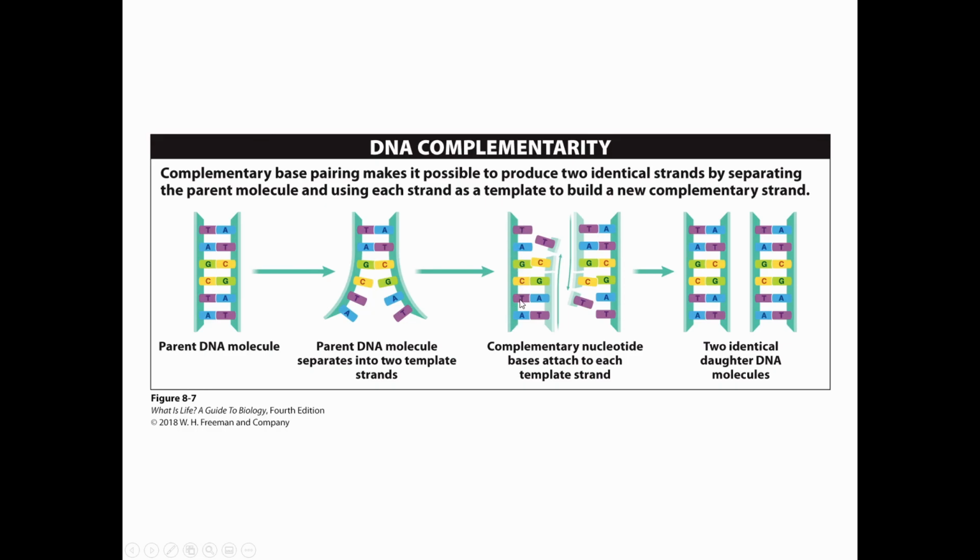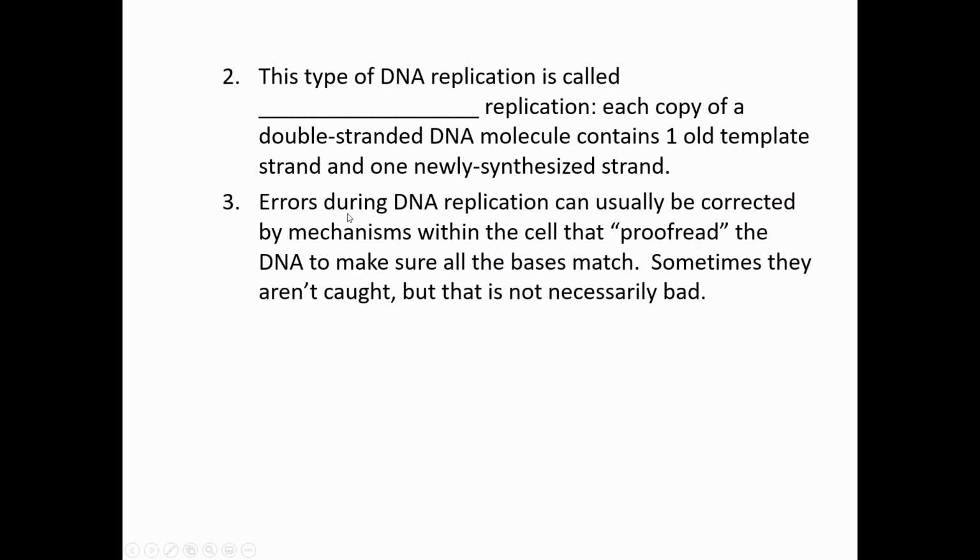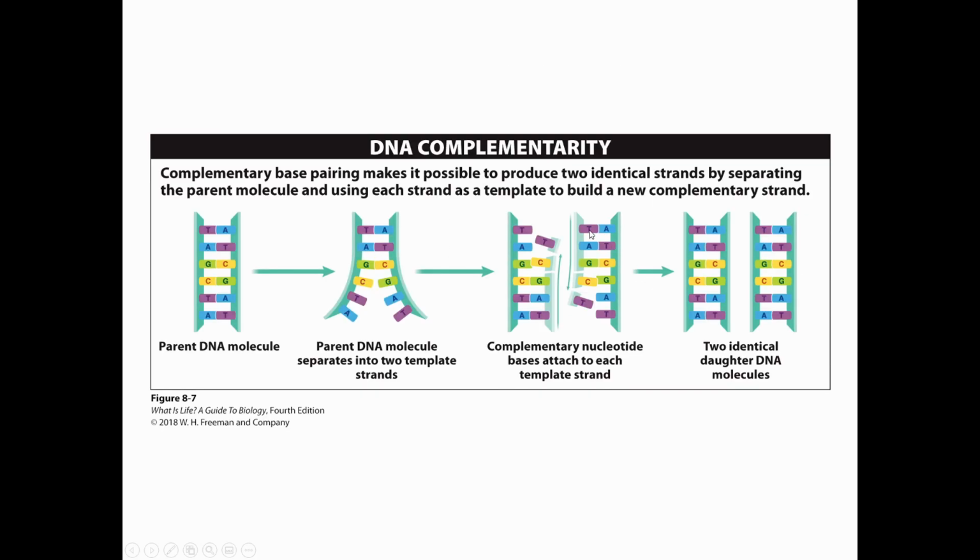So TAGCTA, and if we go from the bottom, we see that our bottom A is pairing with T, our T here is pairing with A, our C here is pairing with G. And on the other side, we see that the A from the other side is pairing with T, this T is pairing with A, this C is pairing with G. And so if we look at the two molecules we get at the end, we see TAGCTA with a complementary strand of ATCGAT, and our molecule on the other side, TAGCTA and ATCGAT. 100% identical both to each other as well as to the original parent DNA molecule we started with.